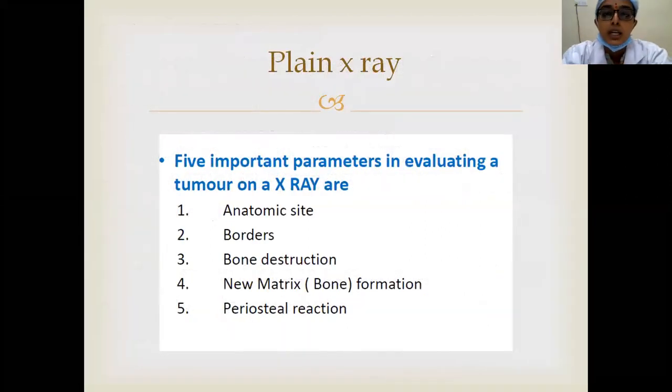So then the main investigation, our orthopedic tool of diagnosing a bone tumor, is plain X-ray. In plain X-ray, there are few things which you have to evaluate. One thing is anatomic site. We have already seen while examining whether the tumor or swelling is metaphyseal or epiphyseal or diaphyseal in location. Then the second thing is borders of the tumor. Following the borders of the tumor, you should see the bone destruction, surrounding bone destruction, and new matrix formation and periosteal reaction. So these are all the parameters which we have to evaluate.